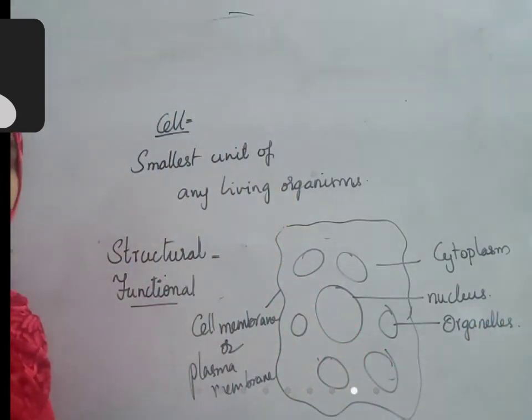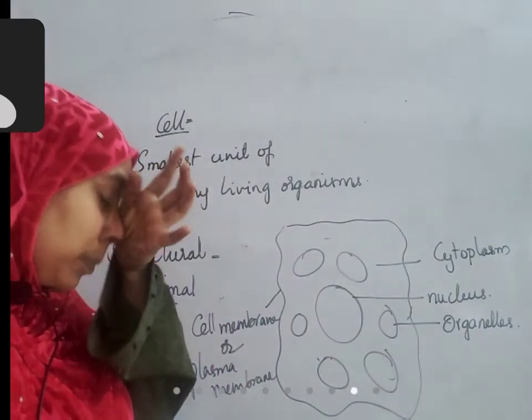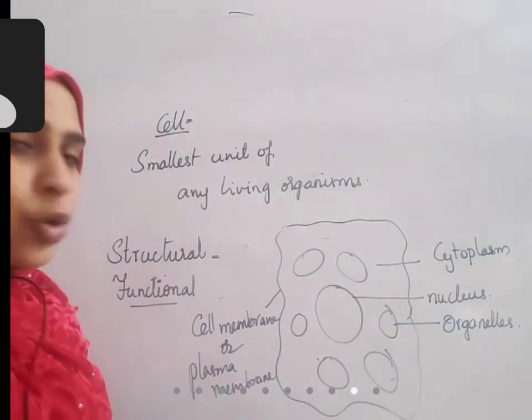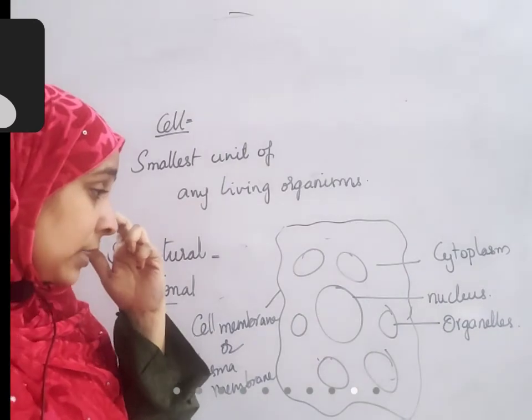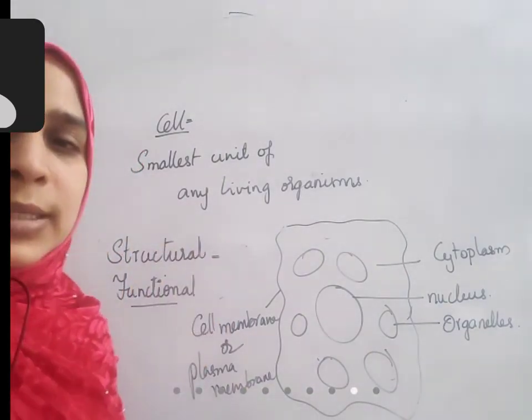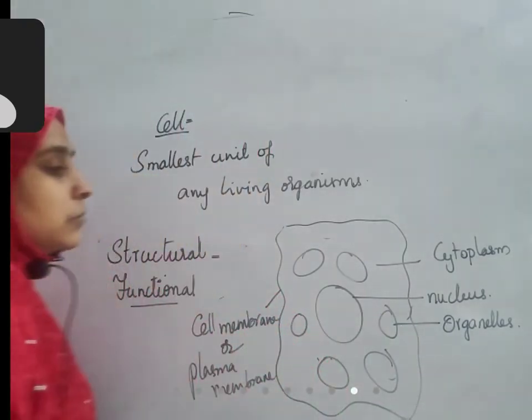There are different names for organelles, like mitochondria, vacuoles, chloroplast, ribosomes, endoplasmic reticulum. We'll discuss all those organelles in detail in class 8. Presently, understand that organelles are present here.